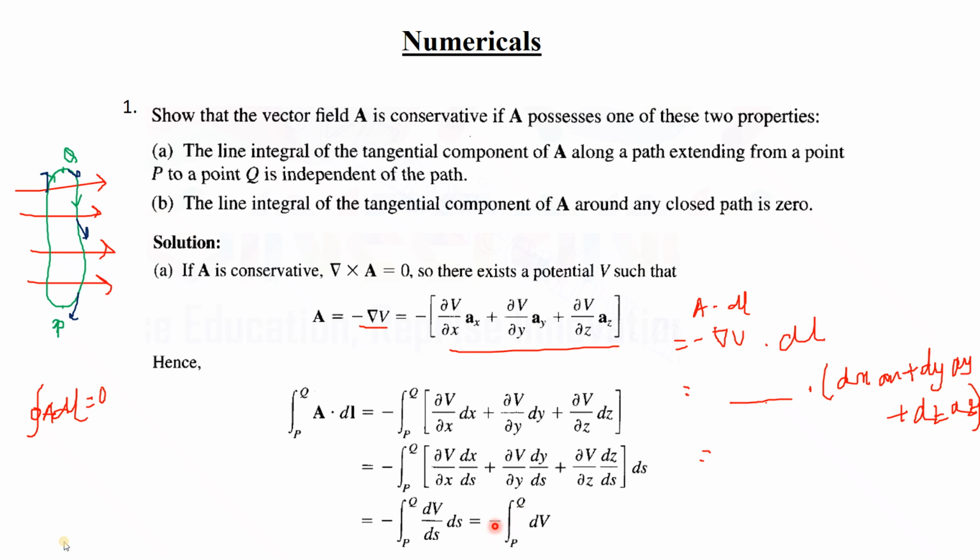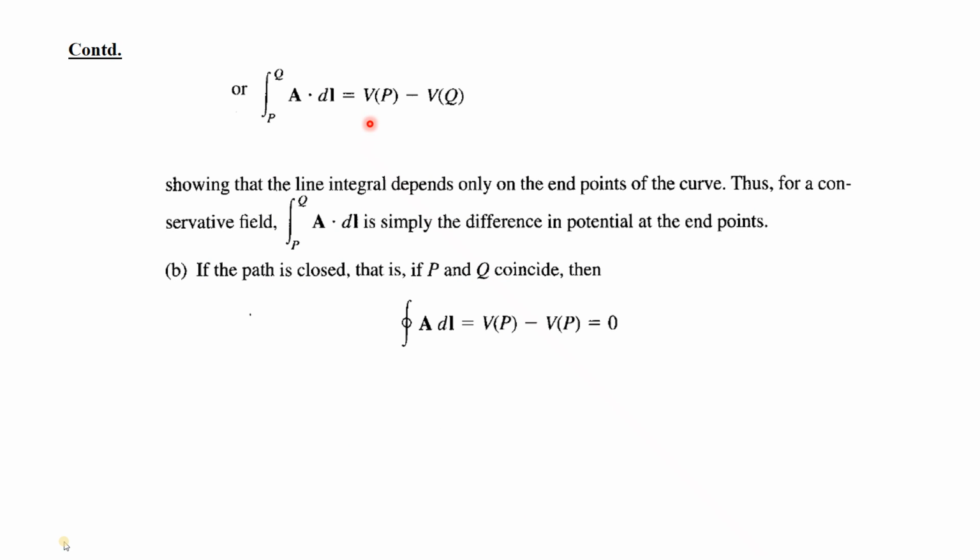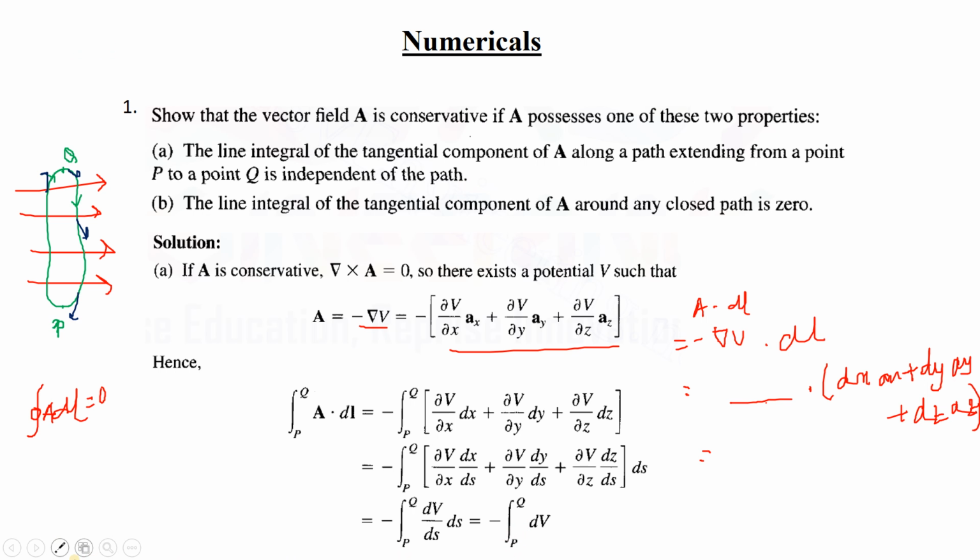Now see, minus integration of dv from P to Q. That means it can be written as minus of vq minus vp, which is the integration of this part.